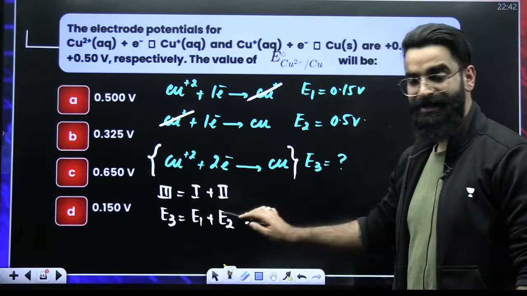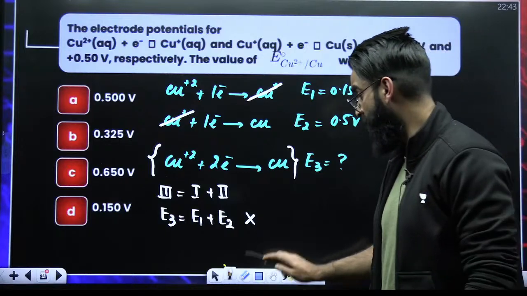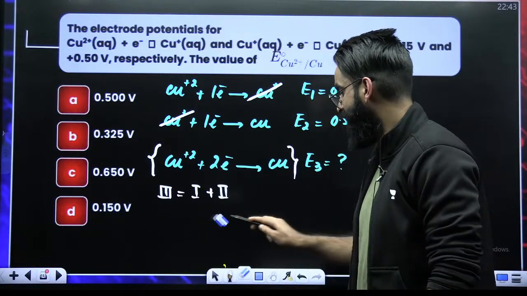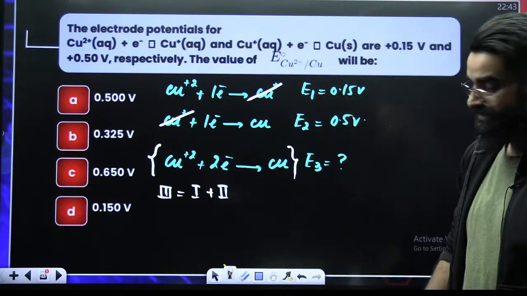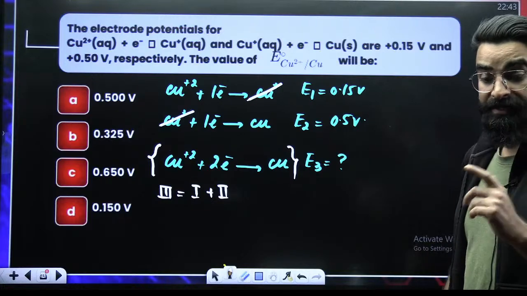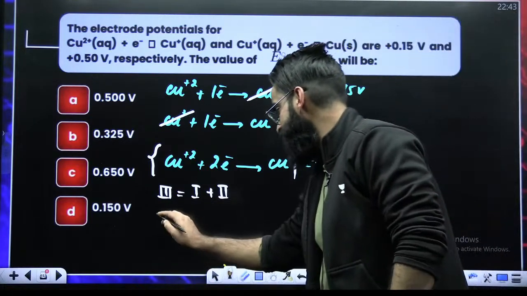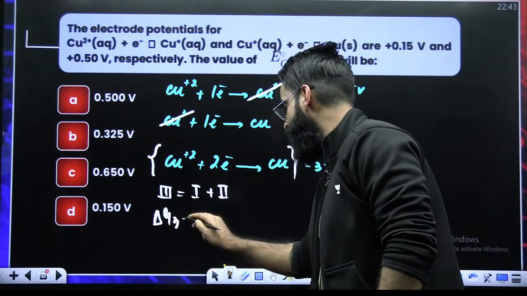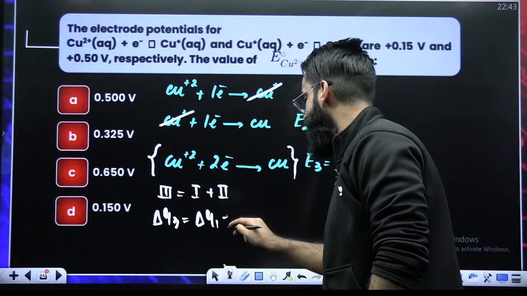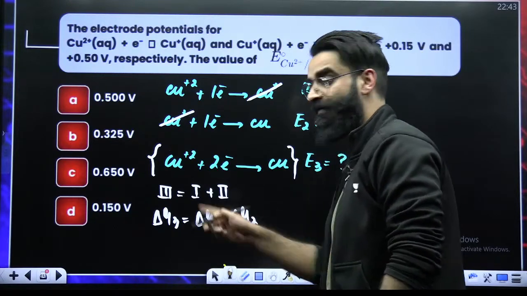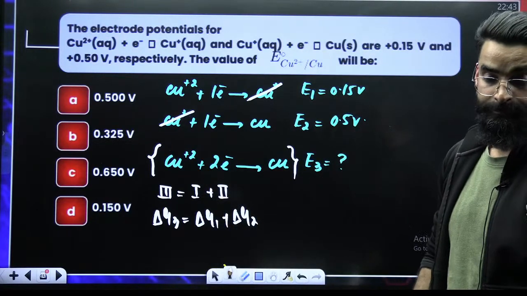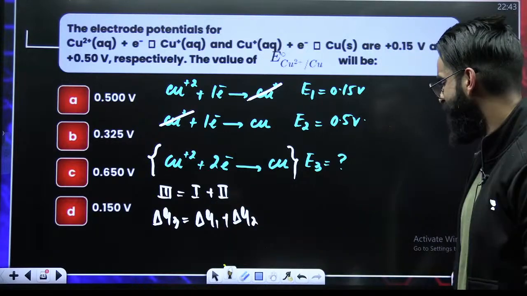If you think you will do something like this, it's wrong. Why? Because EMF is an intensive property and you cannot directly add or subtract intensive properties. So you have to solve this question in terms of extensive properties. That means you'll be writing delta G3 is equal to delta G1 plus delta G2. This question you'll be solving in terms of delta G, not directly in terms of E. Okay. And delta G3, what is delta G3?